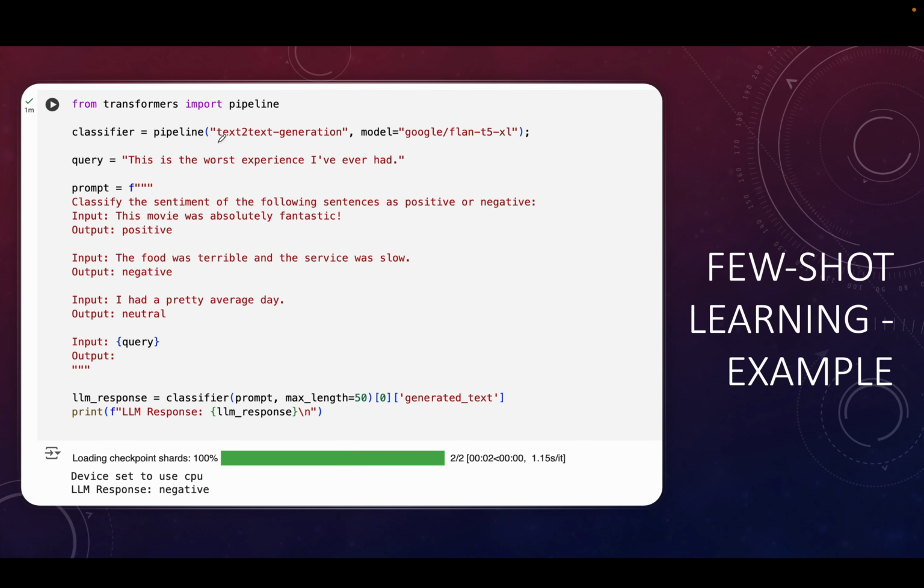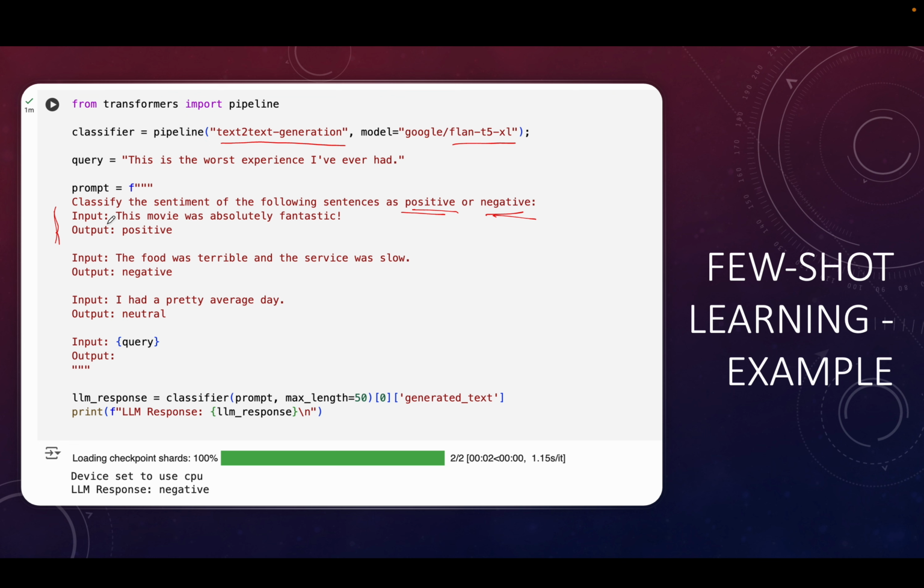So this time we use a text to text generation model, and we use Flan T5 XL. So I have written a review like this is the worst experience I ever had. And we want this model... This is not a classification model. It's not a classifier, it's a text to text generation. We give some text, it gives some text back. So we ask it in the prompt itself, you will see that we are giving some examples. So we say classify the sentiment of the following sentences as positive or negative. We want either positive or negative.